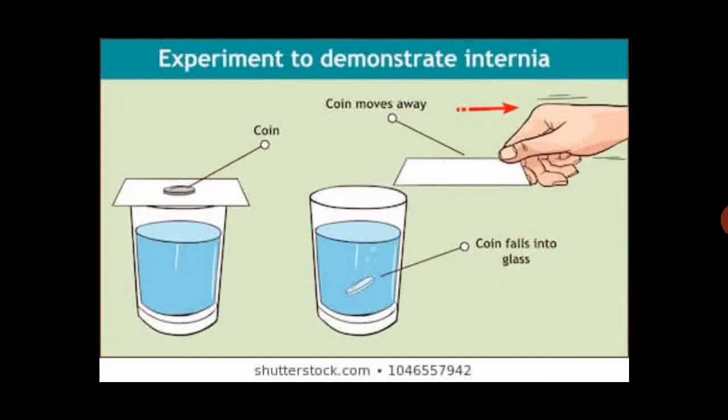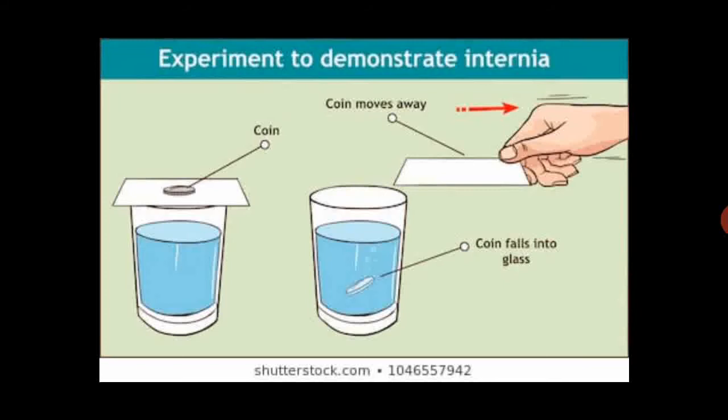If the object which has got greater mass is at rest, we will have to apply the greater force to move that object. Okay, and if that same object is moving, we will have to apply the greater force to stop that object.